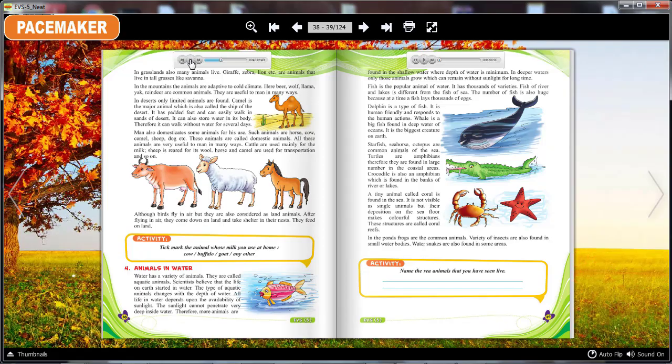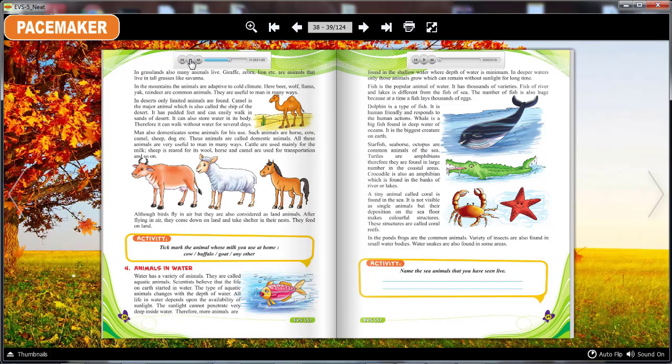Man also domesticates some animals for his use. Such animals are horse, cow, camel, sheep, dog, etc. These animals are called domestic animals. All these animals are very useful to man in many ways. Cattle are used mainly for milk, sheep are reared for wool, horse and camel are used for transportation and so on.